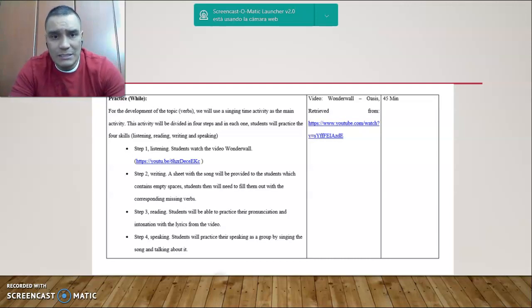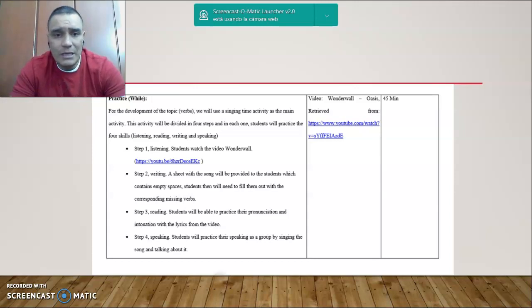Step 2 is a writing activity. A sheet with the song will be provided to the students, which contains empty spaces, students then will need to fill them out with the corresponding missing verbs. So what they are going to have to do is just listen to the song, and as they listen to the song, fill out the missing words.